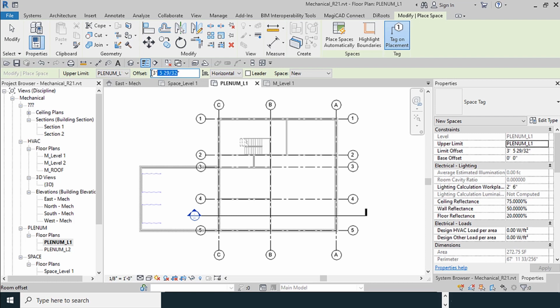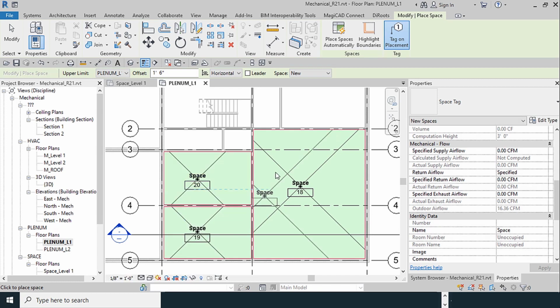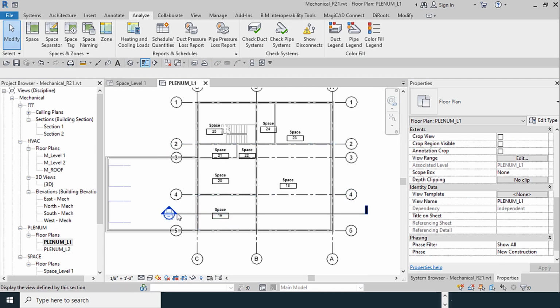I put an amount 1.6 inches, and just click one time like this, and finally double click here.